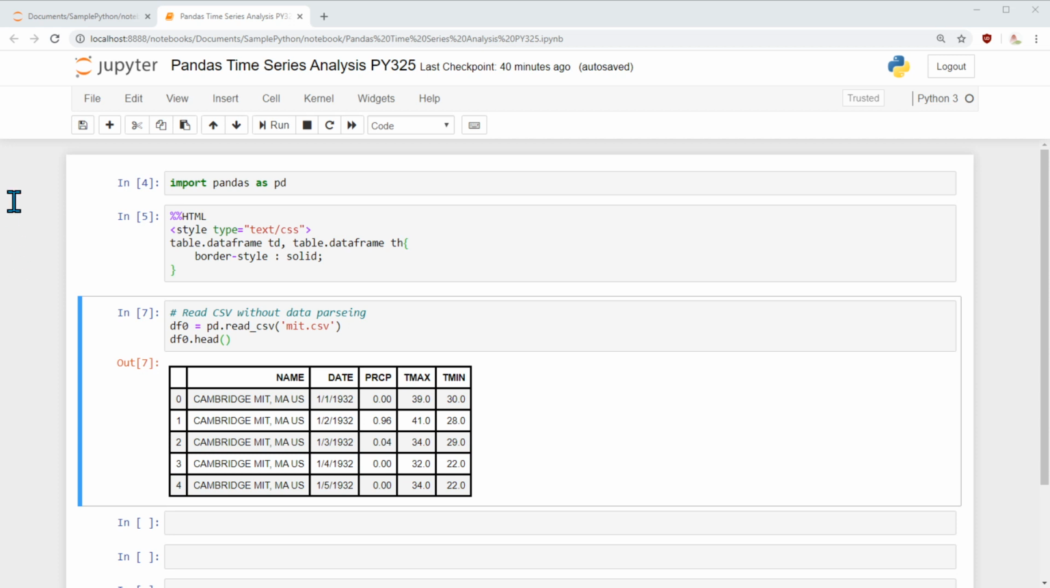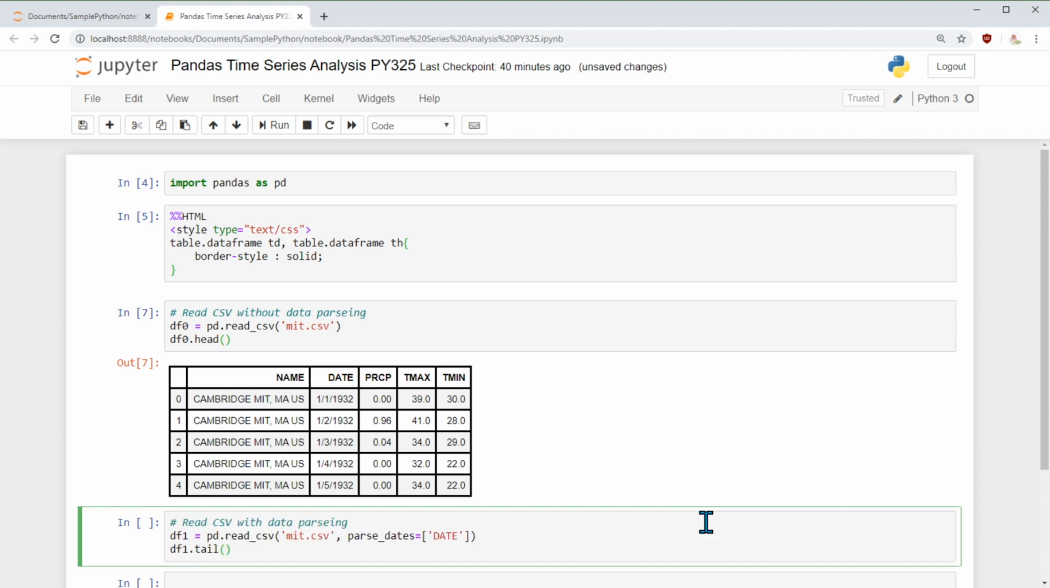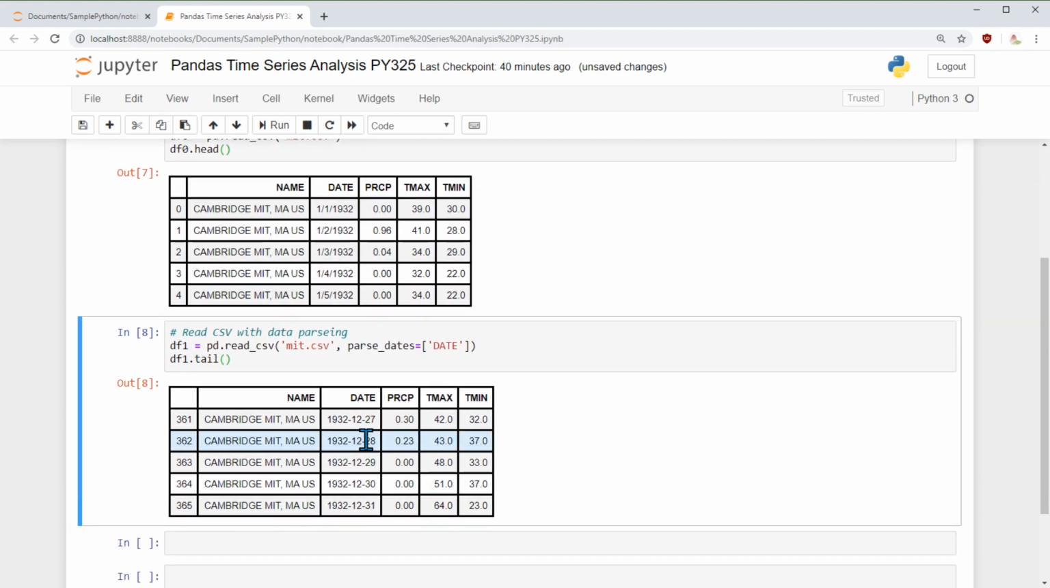But this is not in the way we need, so we need to make some changes, because the date itself is in the form of a string, and I want to parse the date. For that I am going to use this updated syntax where I say read CSV with parsing the date. When I do this, the date is going to come as a date and not as a string. The difference between the prior read statement and this one is the format of the date.